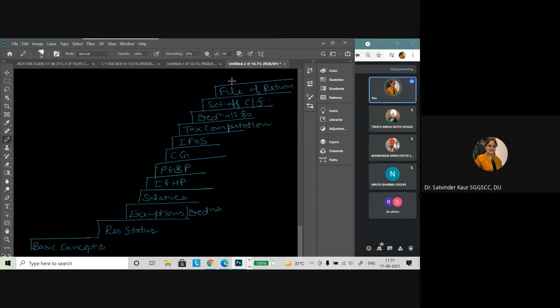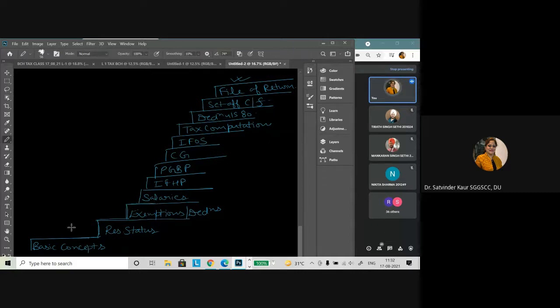So if today I say I start with what is filing of return and how we have to go about it, you will not be able to understand anything unless you know all these things. So you must have noted that I have given more space to the basic concepts and then more space to the residential status.